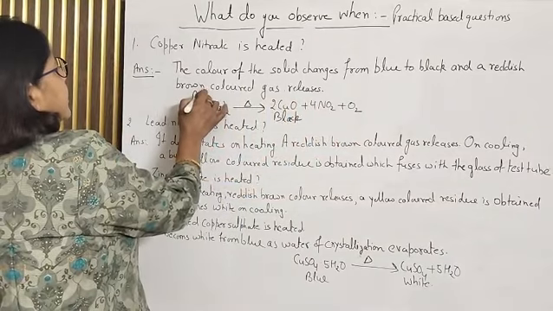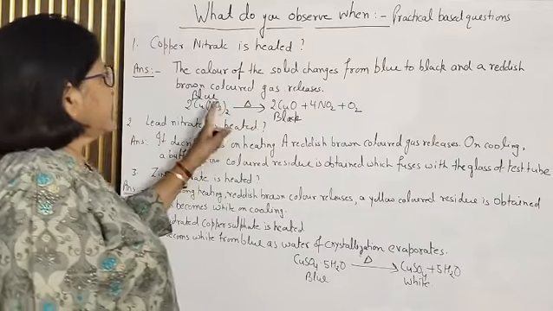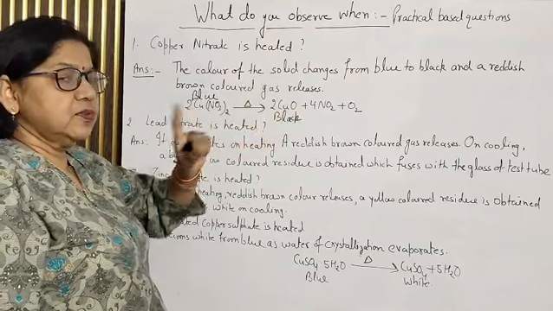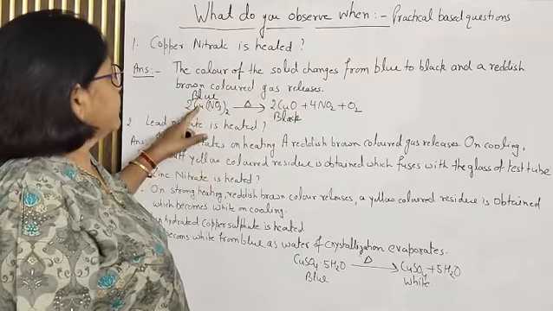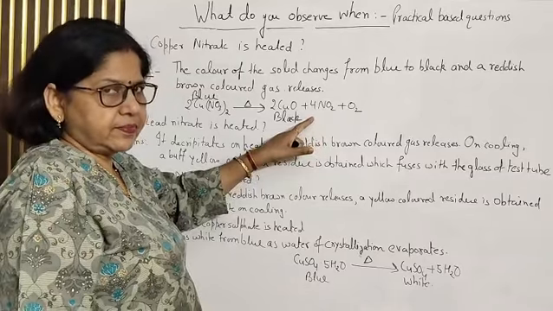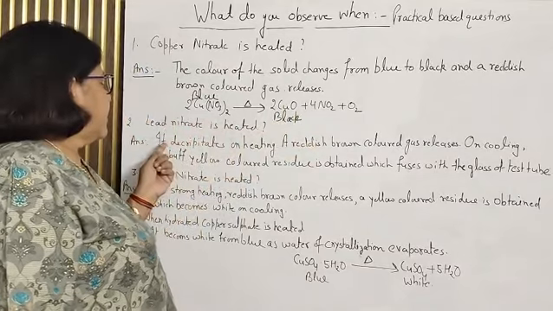Copper nitrate is blue in color, right? So you need not write the name of the compound, that copper oxide is formed and nitrogen dioxide gas releases. No. You write only that the color changes from blue to black and a reddish brown colored gas releases.